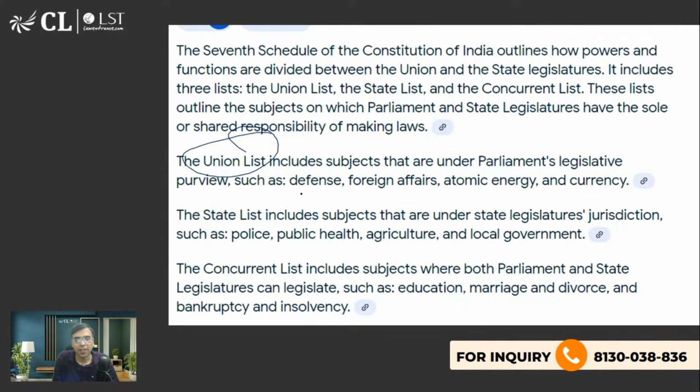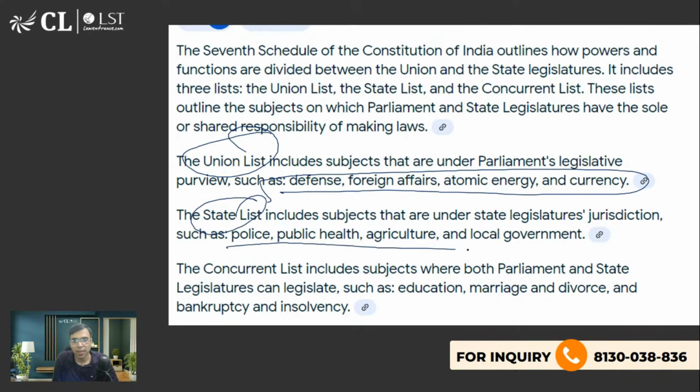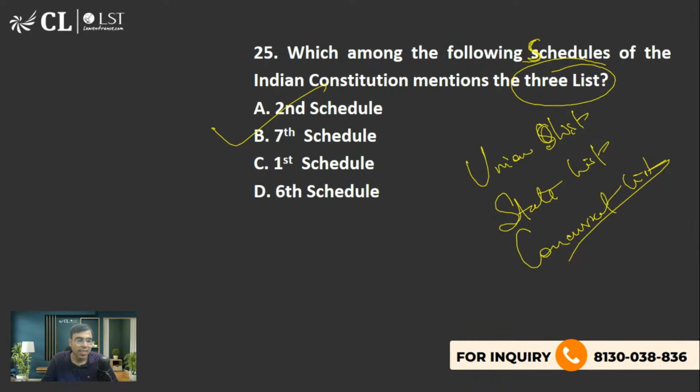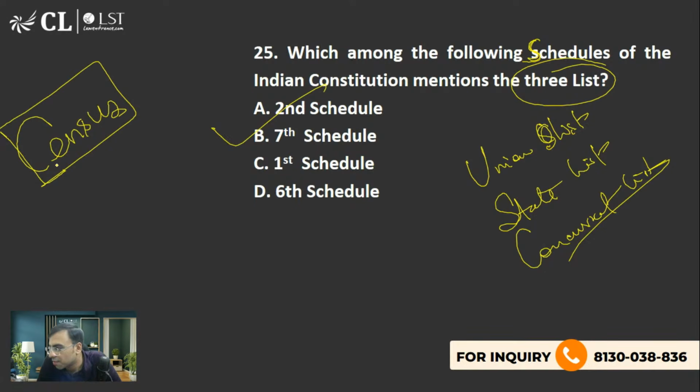Union list है ना? So like defense, foreign affairs, atomic energy, currency. State list में जाएगा police, public health, agriculture, local government. Concurrent list: education, marriage, divorce, bankruptcy, insolvency. ठीक है? So these are the things you should be knowing. अच्छा, हम कुछ question पूछते हैं. Census is being conducted right now. This you will find in which list? Census. अभी हो रहा है, we have taken a class on census also. Yes, union list. ठीक है? That is what you should be knowing. Good. तो कुछ चीजें तो आपको पता होना चाहिए, because it is recently in the news, है ना?